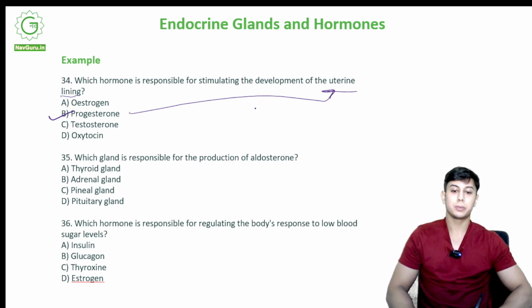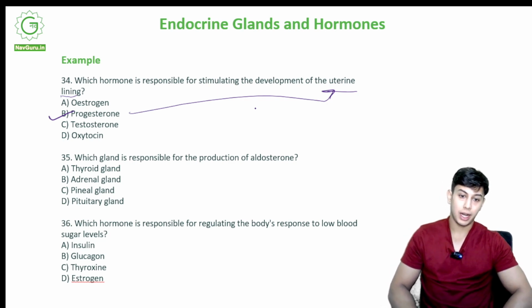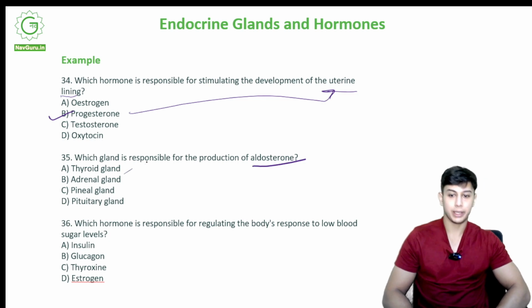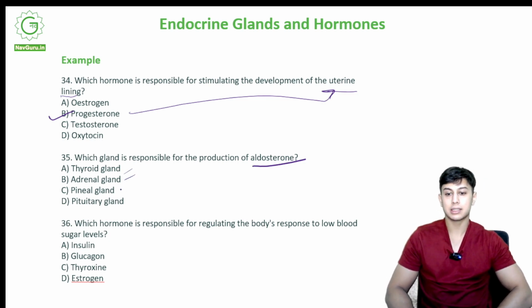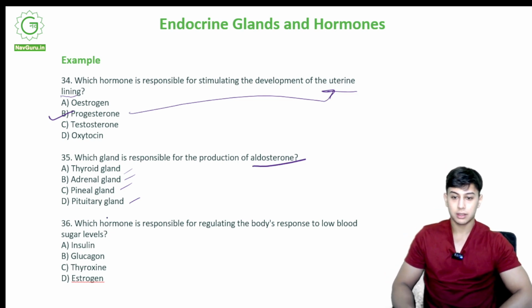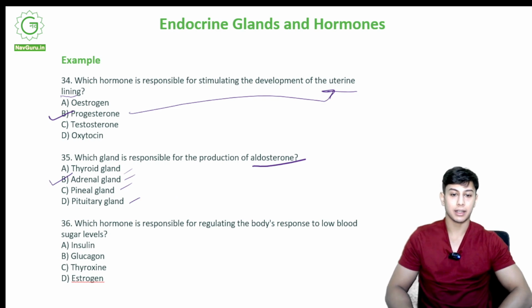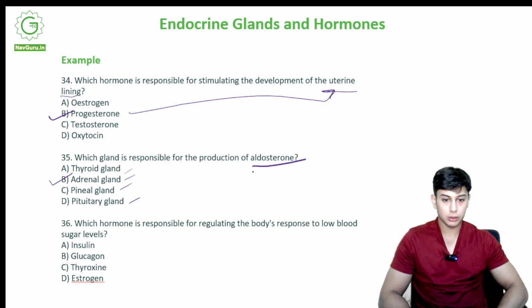Which gland is responsible for the production of aldosterone? It is another hormone, that is aldosterone. Is it the thyroid gland? Is it the adrenal gland? Is it the pineal gland? Is it the pituitary gland? Correct option is B, adrenal gland. Okay, it produces aldosterone. It also produces aldosterone.